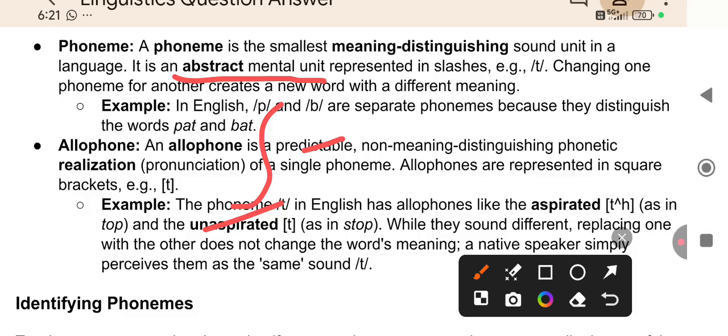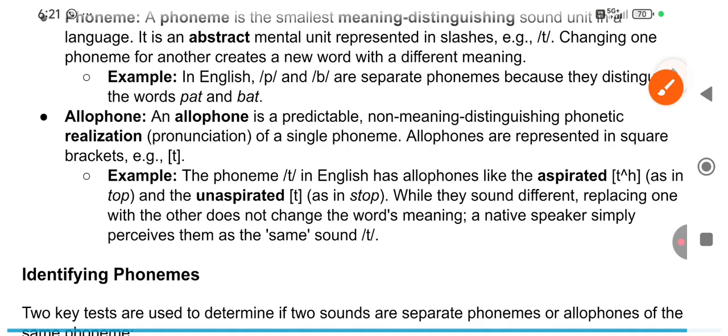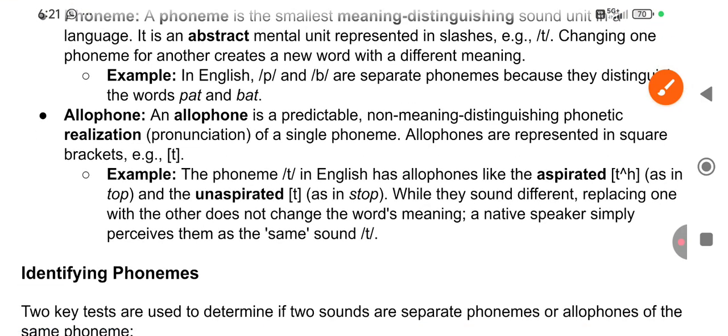Without mental exercise you cannot remember these symbols. So that is why a phoneme is an abstract mental unit, represented in slashes. Changing one phoneme for another creates a new word with a different meaning, right?